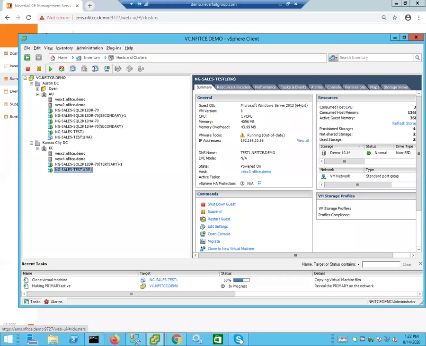We can now see the new HA copy is being created in vCenter. So you can see it's here. It just hasn't powered on yet. We are at 62% on the cloning. We're at 87%, and in a moment, the cloning operation will be done, and vCenter will power on the VM.